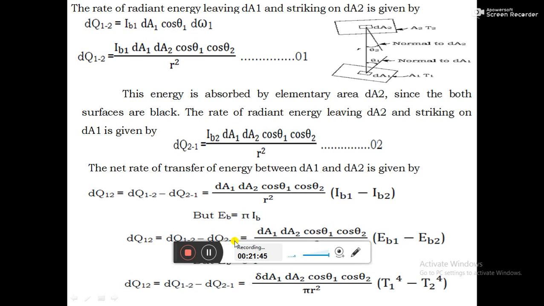We substituted the emissive power in terms of pi into I in the equation, and we got dA1 into dA2 cos theta 1 into cos theta 2 into (E_b1 minus E_b2) divided by pi r square.